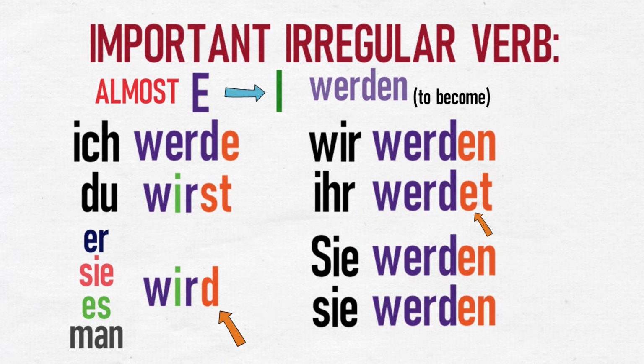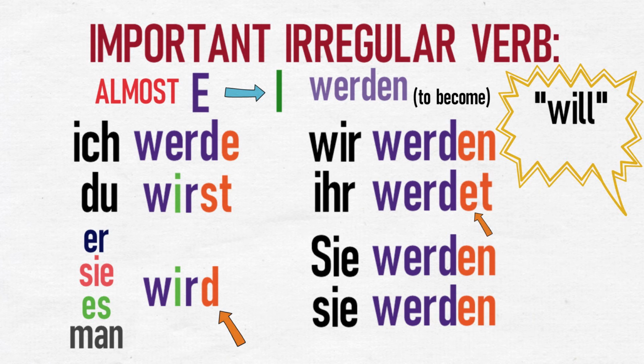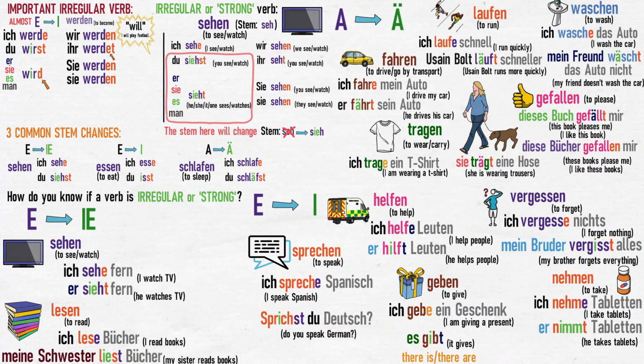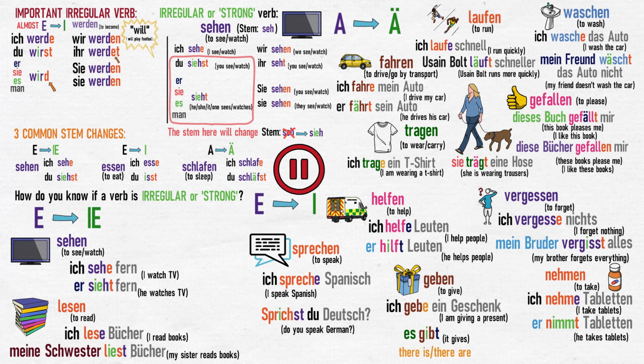The reason this verb is so important is that it's also the way of saying will or going to when forming the future tense. For example, I will play football. The future tense will be discussed in a later video, but if you can learn the conjugation of werden at this point, you'll find the future tense extremely easy. So that's how irregular verbs or strong verbs work in the present tense. It's a good idea to pause the video now to remind yourself that irregular verbs or strong verbs have a stem change in the second and third person singular forms when in the present tense, and that the three common stem changes are E to IE, E to I, and A to A umlaut, as well as how the verb werden conjugates.